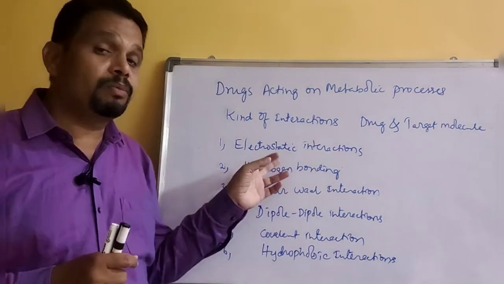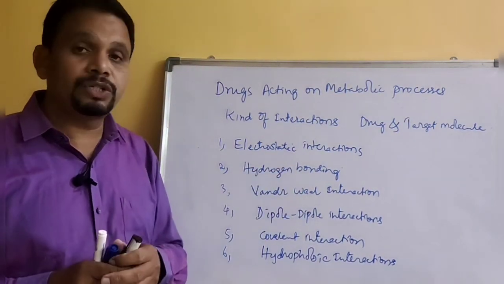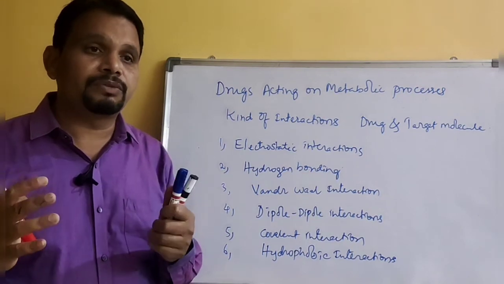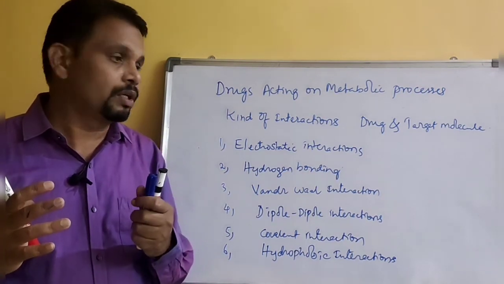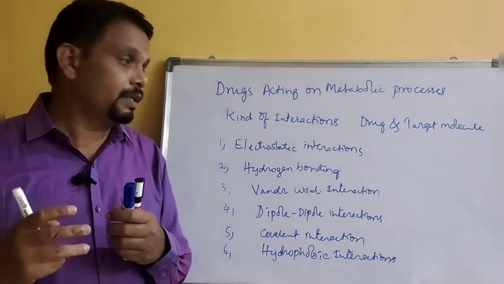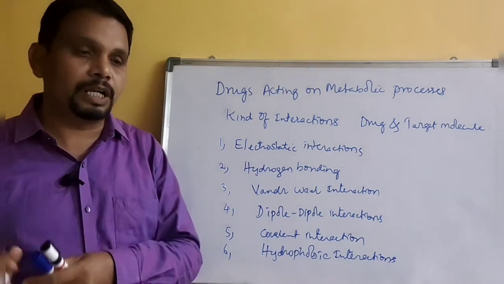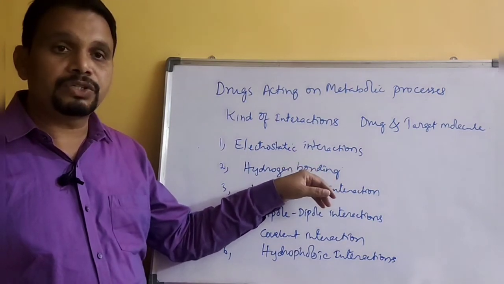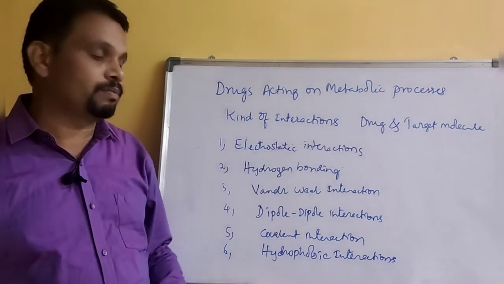And hydrogen bonding takes place between the more electronegative atom and the hydrogen attached to the more electronegative atom. So these kinds of interactions also take place between drug and target molecule.